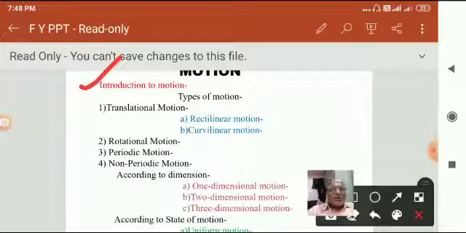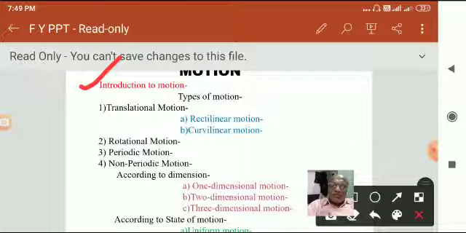For example, take the motion of a fan. A fan consists of blades. When the fan rotates, the blades rotate. Here the outer portion of the blade moves much more than the portion closer to the center. So this is an example of rotational motion.